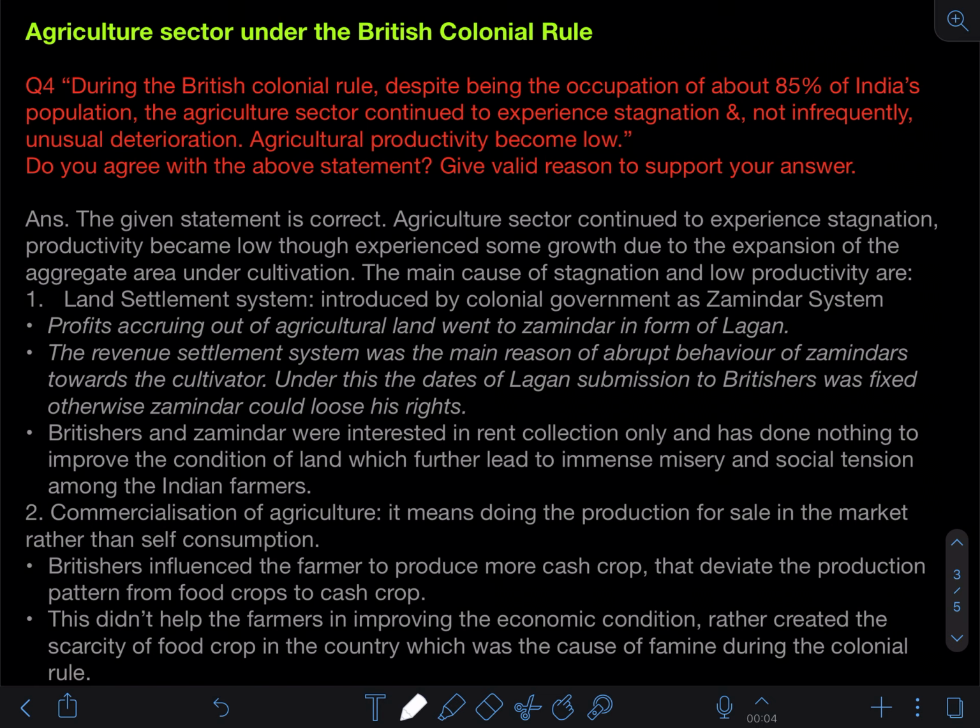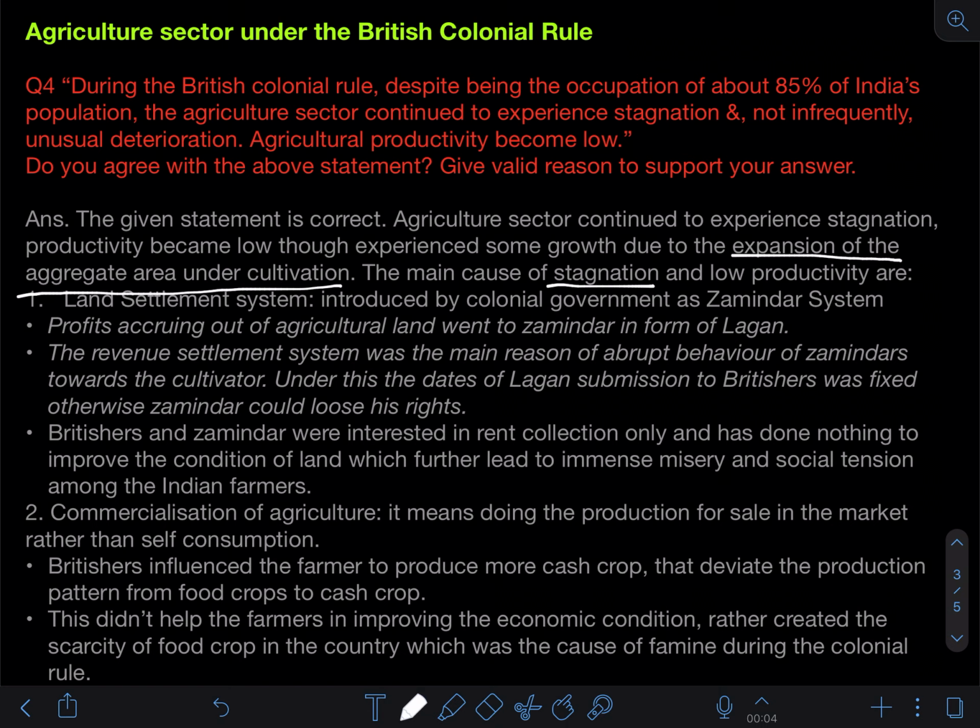कुछ expansion था, as you can see it mentioned. There is some positive point for agriculture given over here, that expansion of the aggregate area under cultivation. That means the expansion of area under cultivation was the only thing helping the Indian economy to increase productivity. Otherwise there is no other means to increase the productivity. It was quite stagnant. Stagnant का मतलब होता है रुका हुआ, मतलब जो है जैसा है वैसा ही है और low और कम condition में है. And so that was the state.